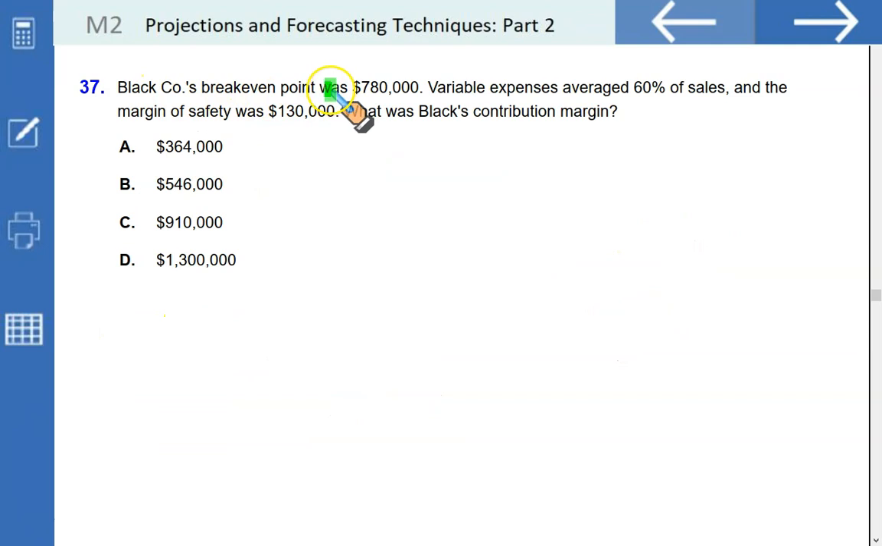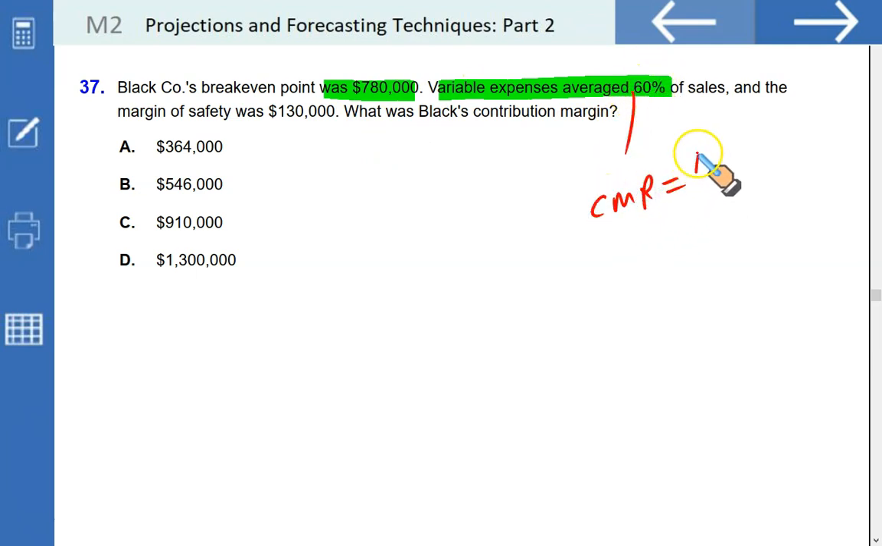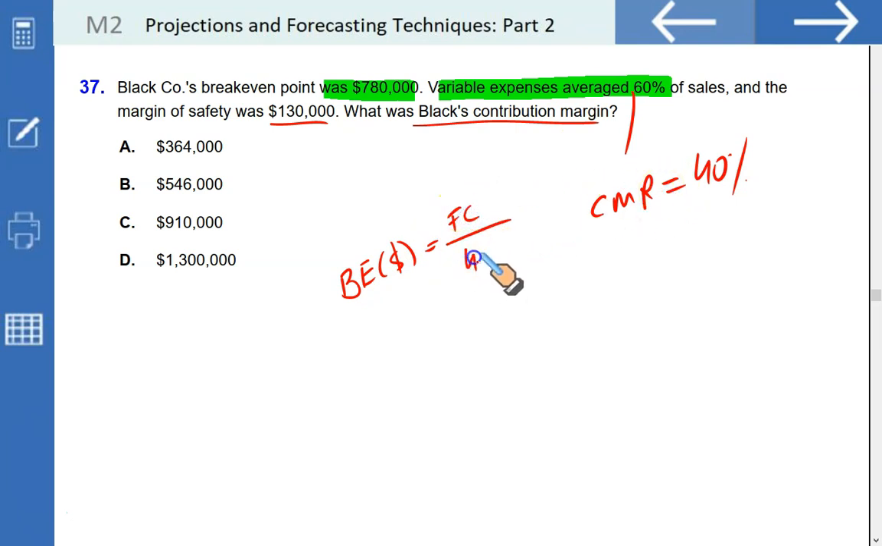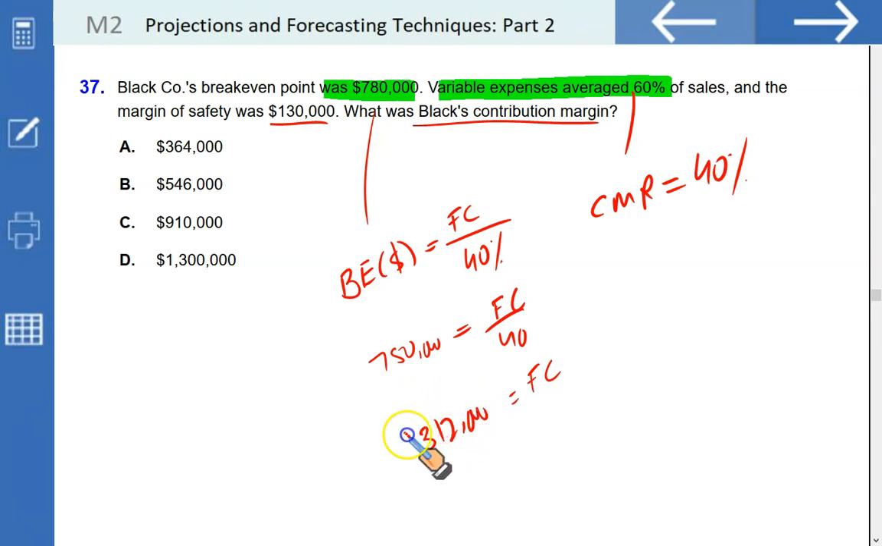Blake's company break-even point is $780,000 in revenue. Variable expenses average 60% of sales, which means your contribution margin ratio would be 100 less 60, 40%. And the margin of safety was 130. What was Blake's contribution margin? Formula to calculate break-even revenue is equal to the fixed cost, which is not given, upon the contribution margin ratio, which is given. Break-even revenue is given, 780. So 780 is equal to fixed cost upon 40%, which means fixed cost is equal to 40% of 780. 780 multiplied by 40%, that is 312. So your fixed cost was 312.